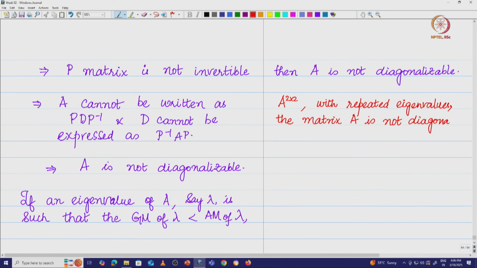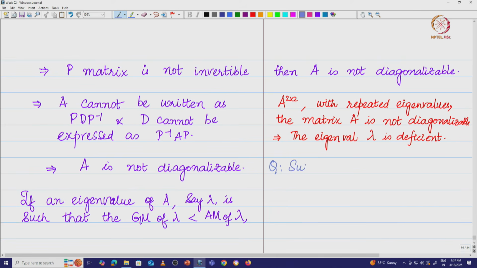I am just talking with respect to a 2 by 2 matrix, so please have that in mind. Which means the eigenvalue lambda is deficient. So, the question that we have is the following.